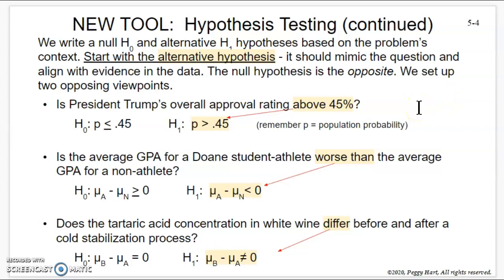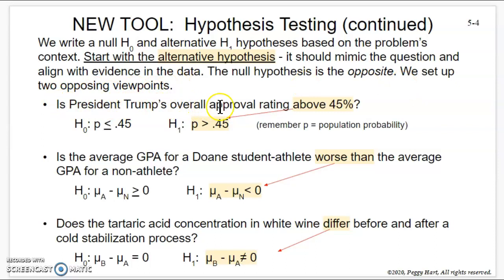It's either this, like the mean is either this, or the proportion's either this or this, okay? So you're setting up the two sides of an argument. You always start with the alternative hypothesis, and it should mimic the question and align with the evidence in the data, okay? So the alternate aligns with the evidence in the data. The null hypothesis is the opposite. You'll see how we do this. We set up these 2 opposing views.